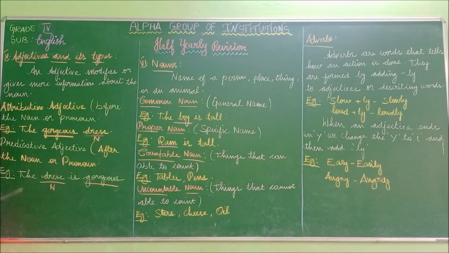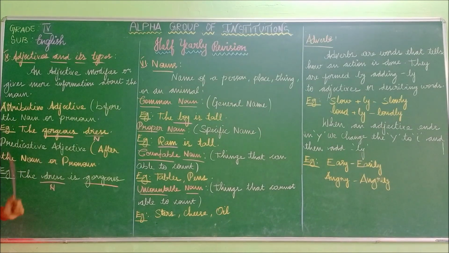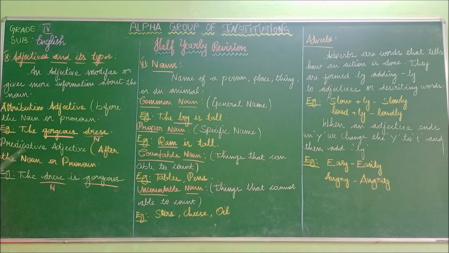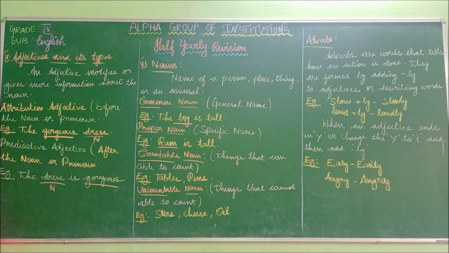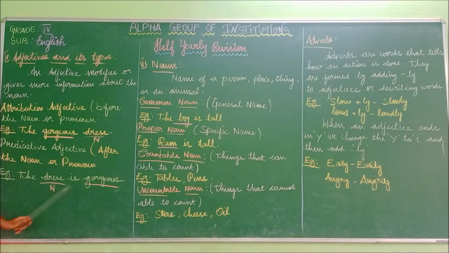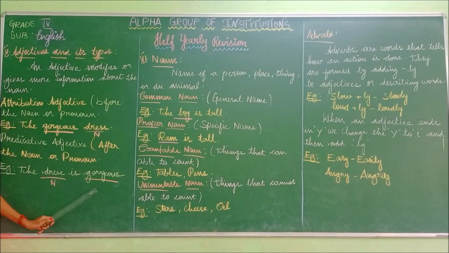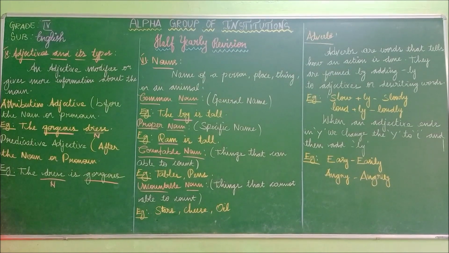So how is the dress? The dress is very gorgeous. This word is a describing word, and it comes before the noun, so it is known as the attributive adjective. The next one is the predicative adjective. Predicative adjective means it comes after the noun or pronoun. Example: the dress is gorgeous. The dress is the noun, and the adjective comes after the noun, so it is known as the predicative adjective.